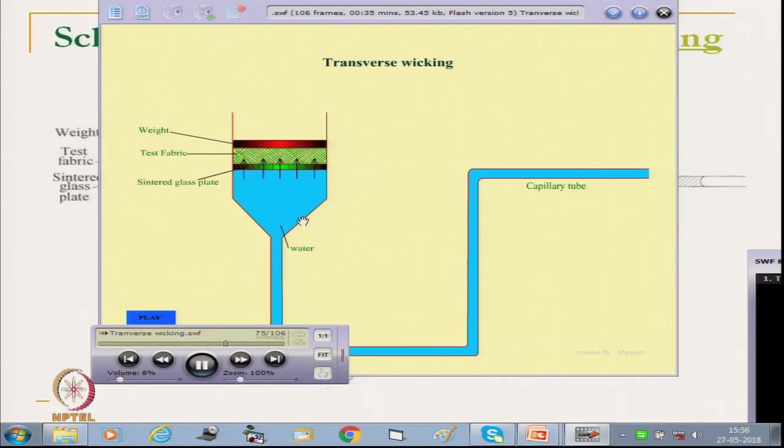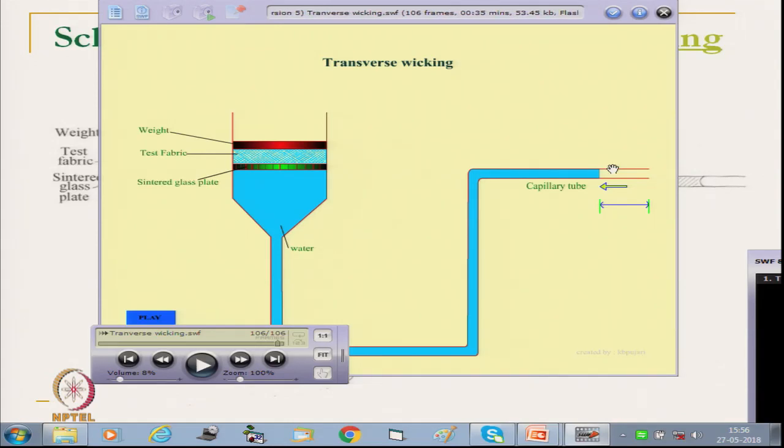Now the wicking starts across the plane, through the thickness, and as it is wicked, the meniscus will move as it is absorbing. So, this movement of the meniscus with time can be noted down.